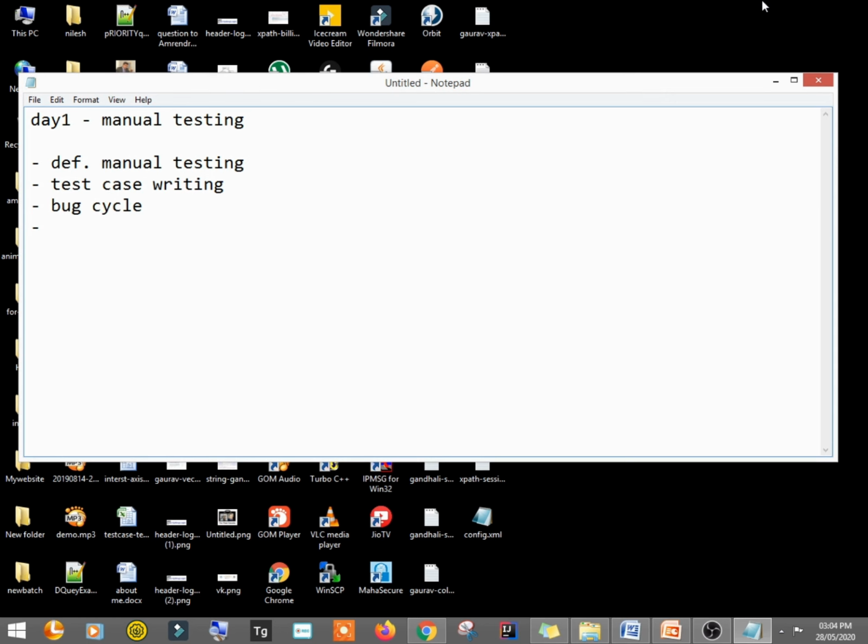Then we saw different study material sites, right? On day two, that is yesterday, we talked about Selenium WebDriver.